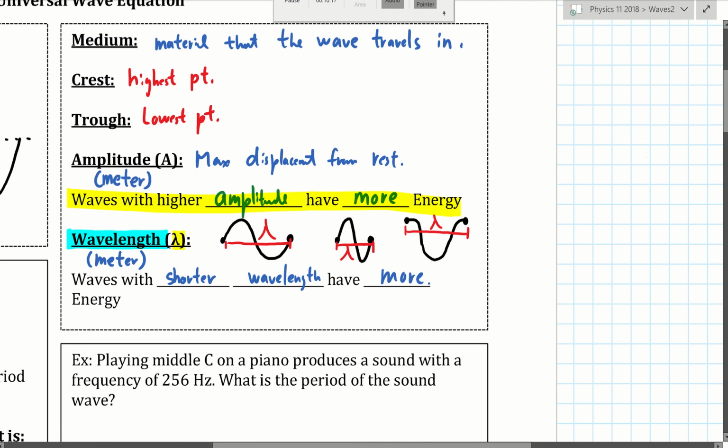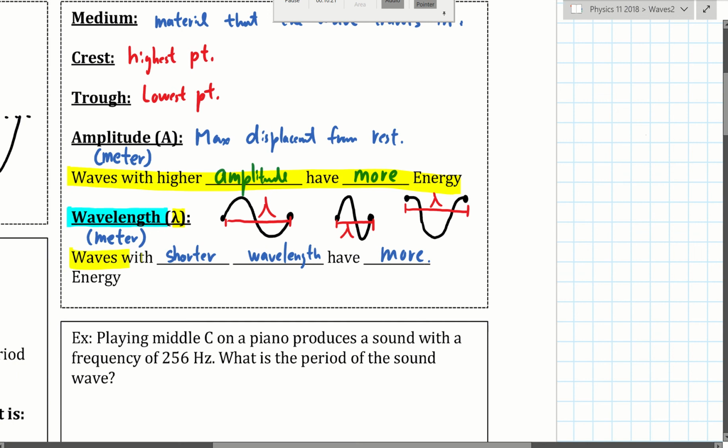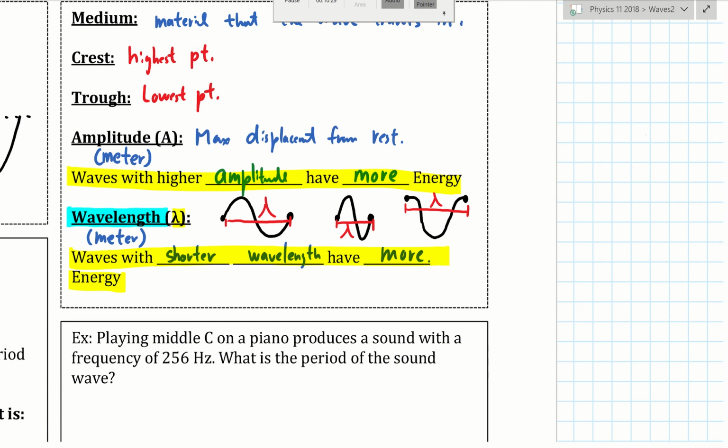Okay, so now, generally speaking, waves with shorter wavelength have more energy. Shorter wavelength has more energy because a wave with shorter wavelength is actually more difficult to generate. Think about it. A wave with long wavelength, you don't have to move your arm very rapidly. Now, we're not talking about the amplitude of your arm movement. Now, we're talking about the frequency of your arm movement, how fast you need to move your arm.